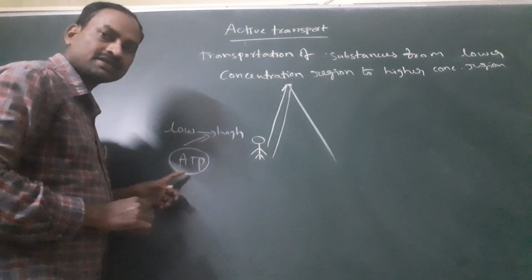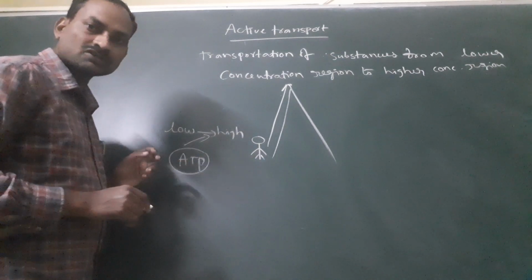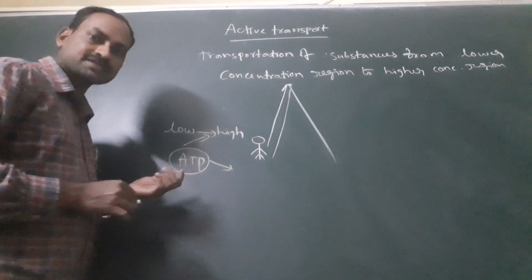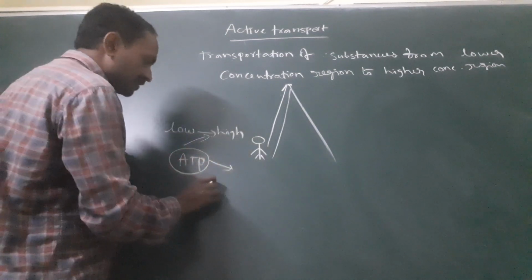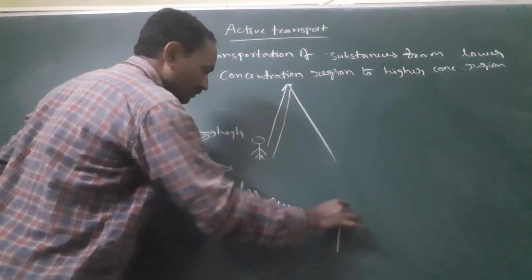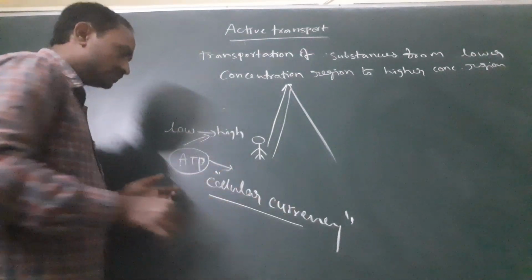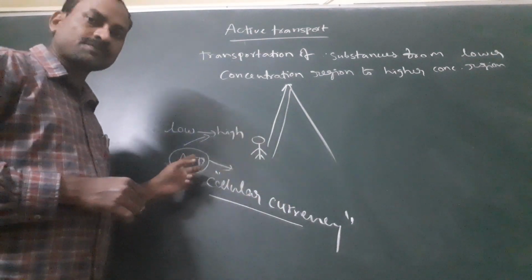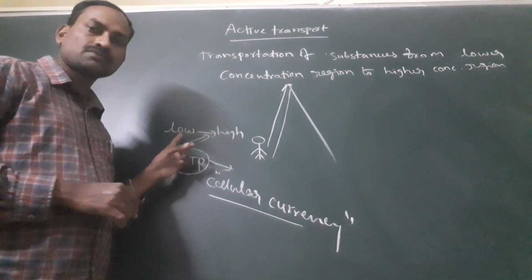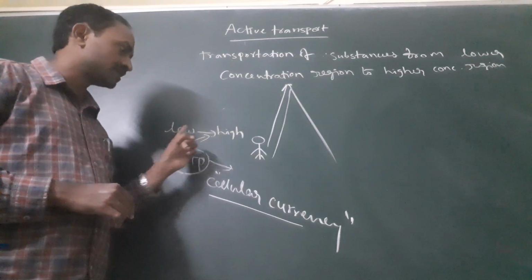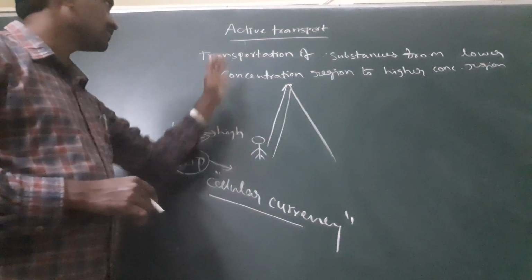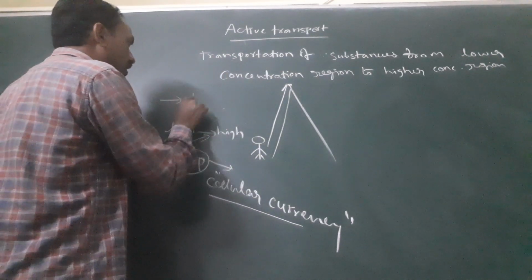What is ATP here? ATP means adenosine triphosphate. So this supplies energy. That's why in a body or in a cell, ATP is called cellular currency. Energy in the form of ATP is required to transport a substance or molecule from low concentration region to high concentration region. This is called active transport. It is also called uphill transport.